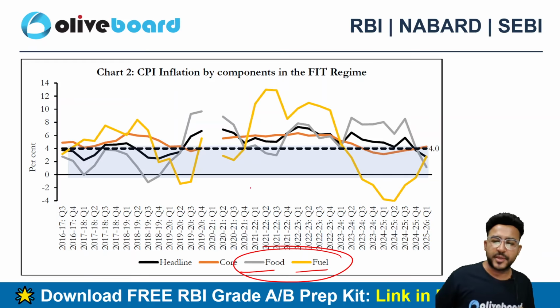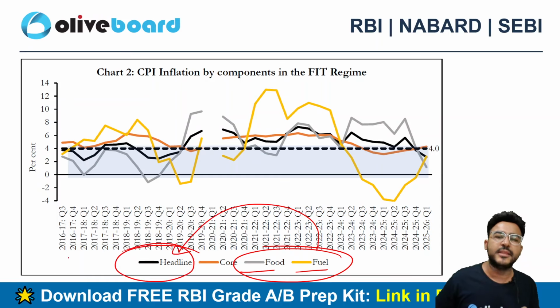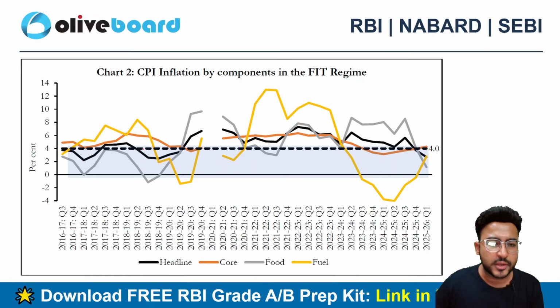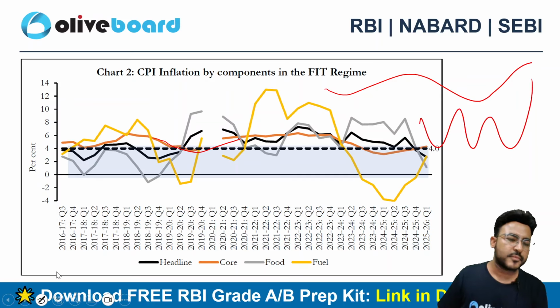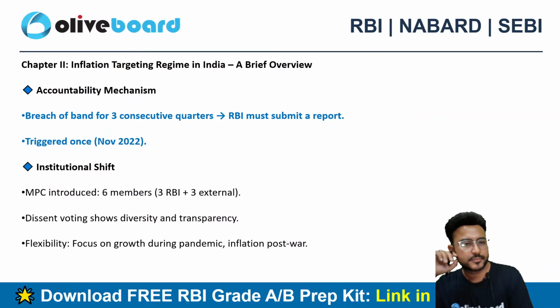So because of the high volatility of the food and fuel, there is volatility in the headline inflation, which is denoted by the black line. Look at the volatility. However, if you have a look at the core inflation, there is no significant volatility in it. It's going smooth like this, not like this. So that's why we always need a measure like core inflation.